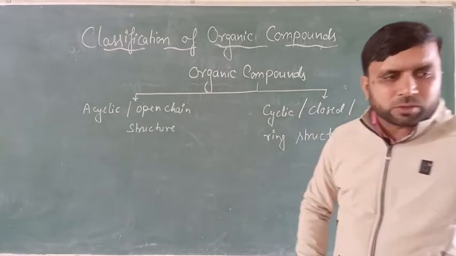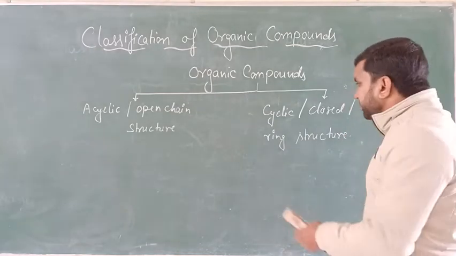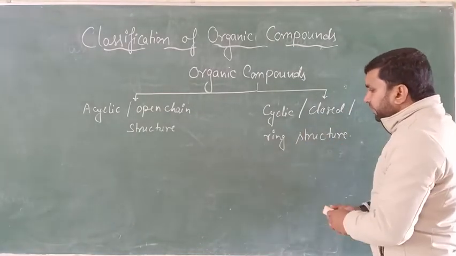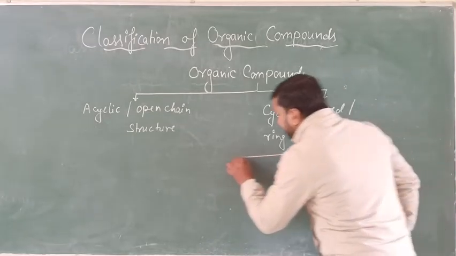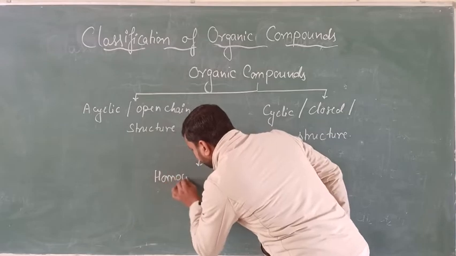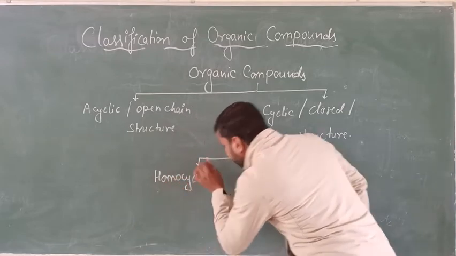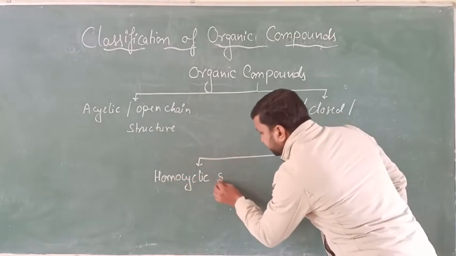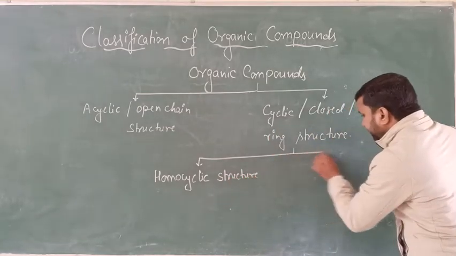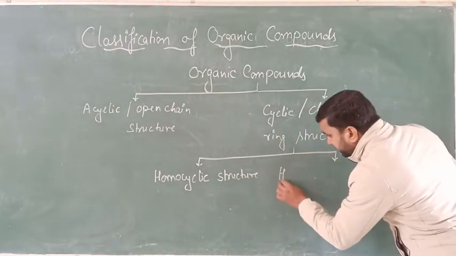Further, if you talk about the cyclic or closed chain structure, then it is further classified into two groups, that is homocyclic structure and heterocyclic structure.